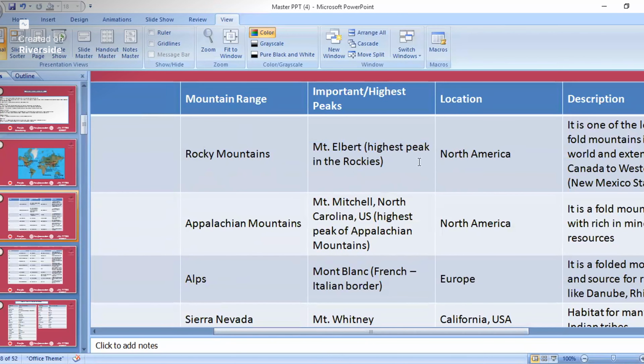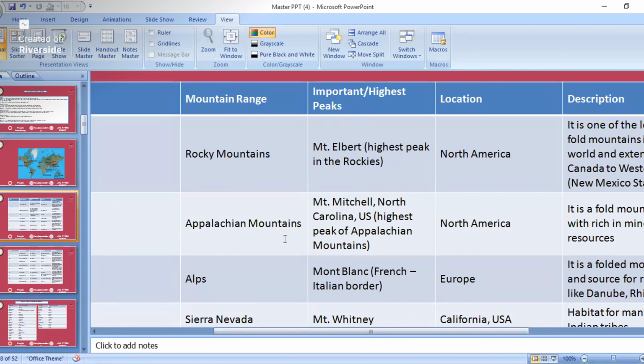See, Rocky Mountain that is in USA, that is in North America area. So here in Rocky Mountains, highest peak is Mount Elbert. Actually, questions have not come from here, this highest peaks. But we'll see about this one also, because who knows, which type of questions will be asked. So in Rocky Mountains, highest peak is Mount Elbert, that is in North America.